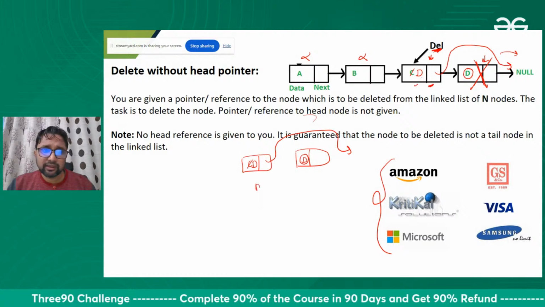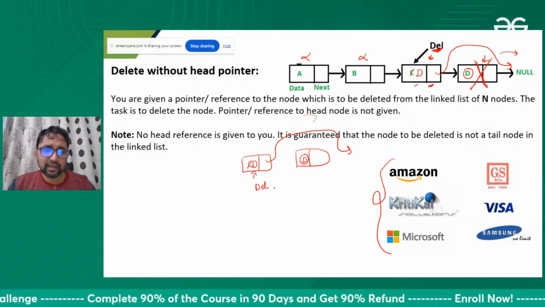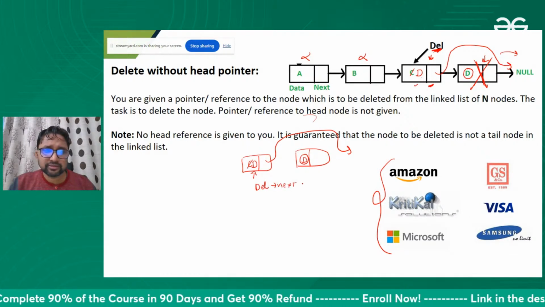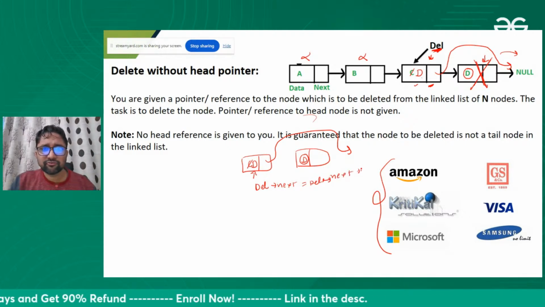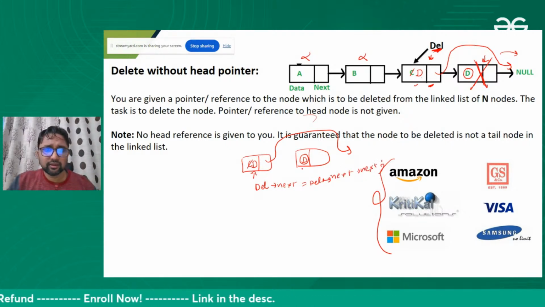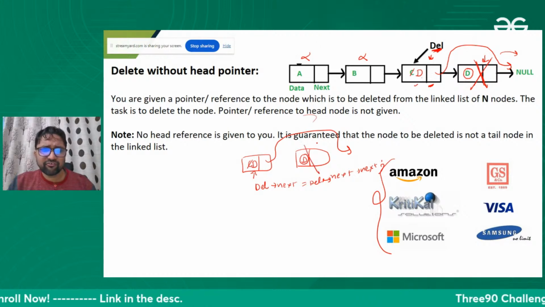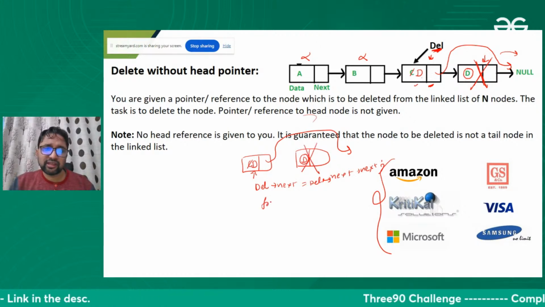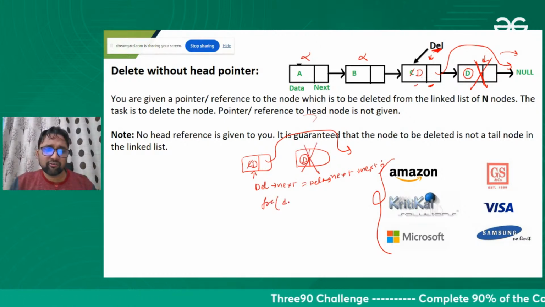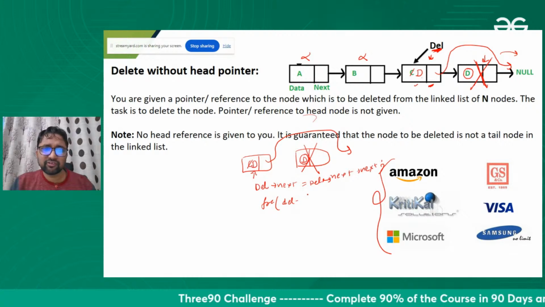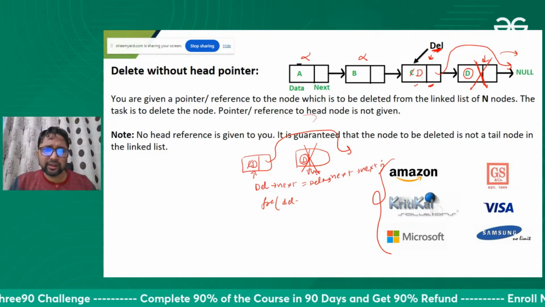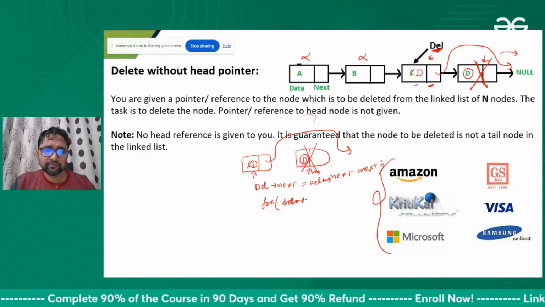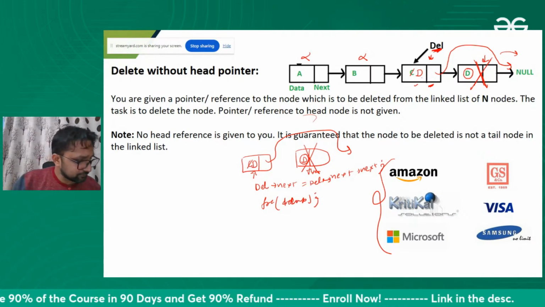Just simply, suppose this is pointed to by del: del of next is equal to del of next of next. That's it. And you can free this space also if you want. You can store del of next in a temporary variable and then free it.